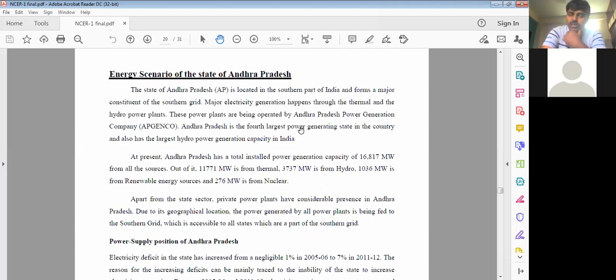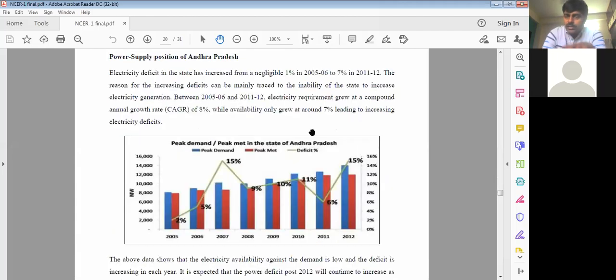Now, energy scenarios in Andhra Pradesh. If a question appears on the energy scenario in Andhra Pradesh, this question is appearing the most number of times. Either a question appears on the energy scenario in India, the energy scenario in Andhra Pradesh, or world energy use. Among these three things, one question will appear always. Please be sure about these particular questions.